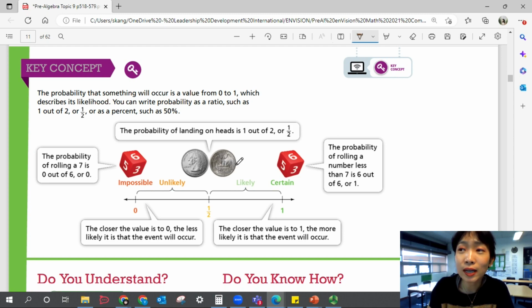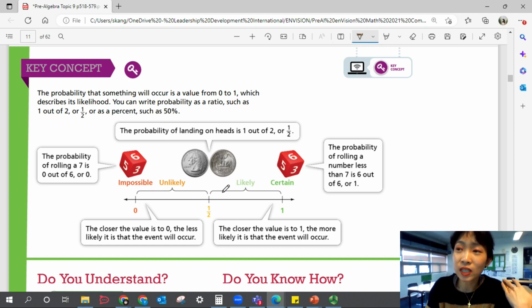And if you look at the coins, that's also a good, common example of a real world situation about probability. The probability of landing on heads or tails is 1 out of 2, or 1/2. That's a 50-50 chance. Flipping a coin is a really good example for a 50-50 chance.